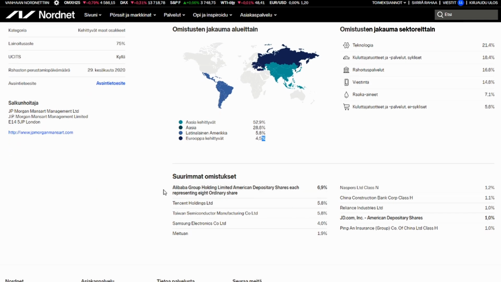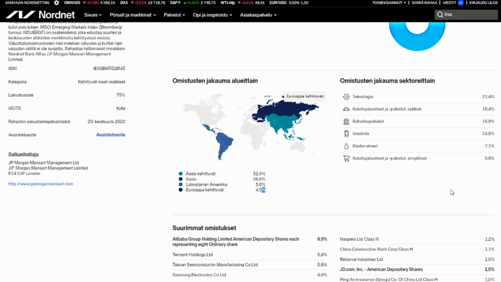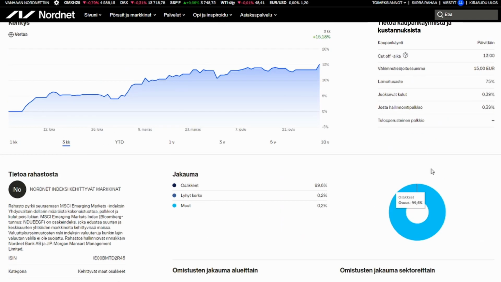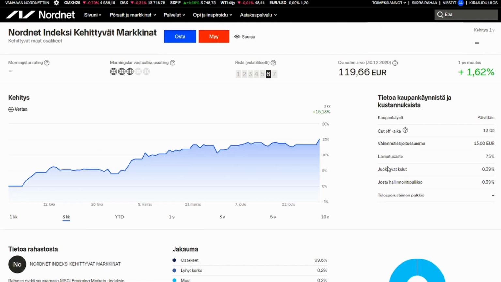Here you get to see some of the main corporations that this fund includes. Alibaba is great to see. I think there's huge growth potential there. One of the leaders in AI in the world. Also Tencent, similarly a leader in AI. That's not their main thing, but it's just one thing to keep in mind. Let's not spend too much time here. Here's just a quick overview of what kinds of technology the fund is invested in. And here, I think this is really important to keep in mind: the fees, the running fees each year.